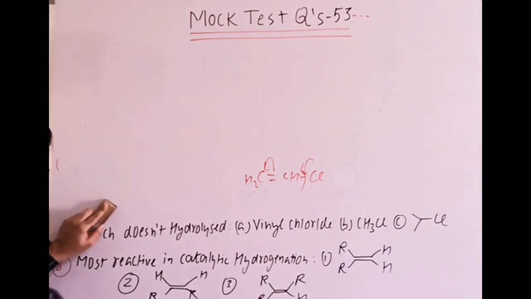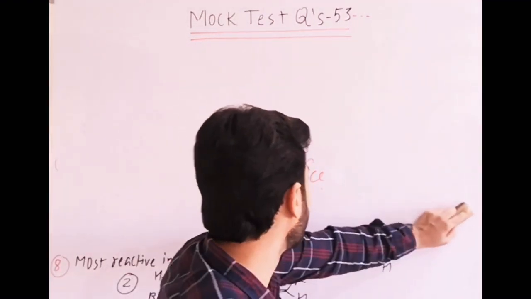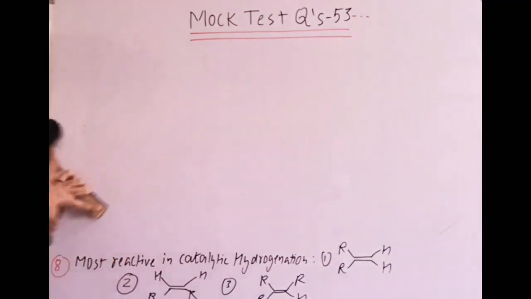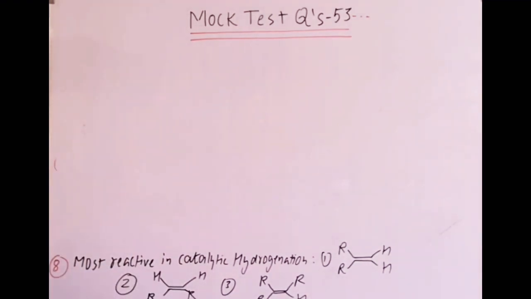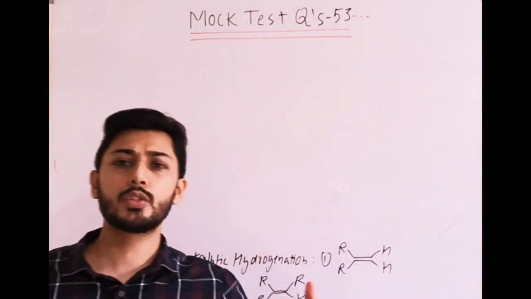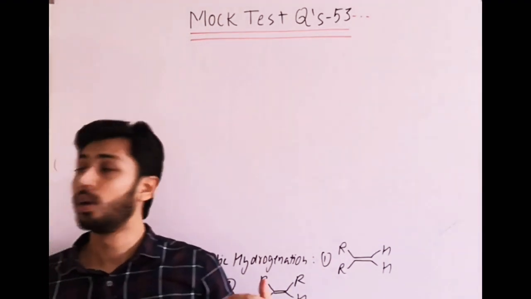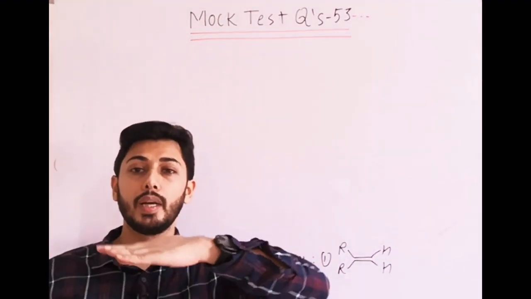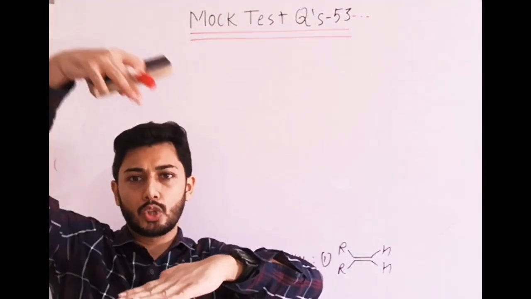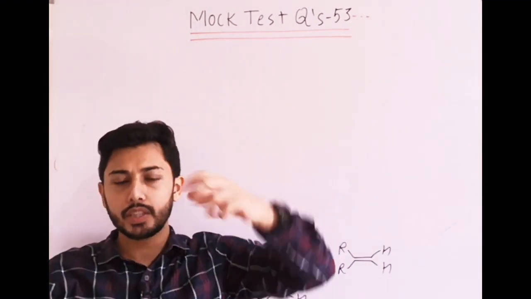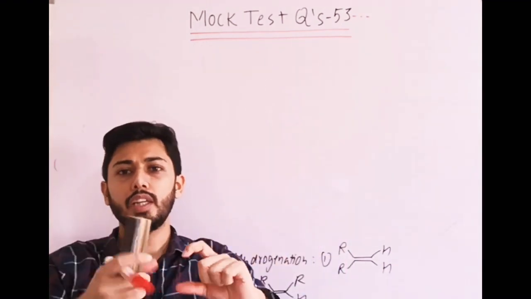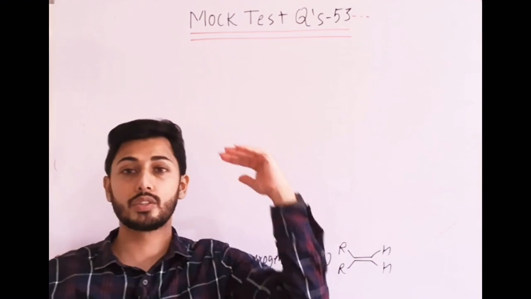Next question is, among them, which alkene is most reactive towards catalytic hydrogenation? Remember catalytic hydrogenation, H2 palladium, H2 nickel or H2 platinum. On the metal surface, adsorption takes place. Alkene also gets adsorbed, H2 also, and finally H adds from the same side, that is syn addition.